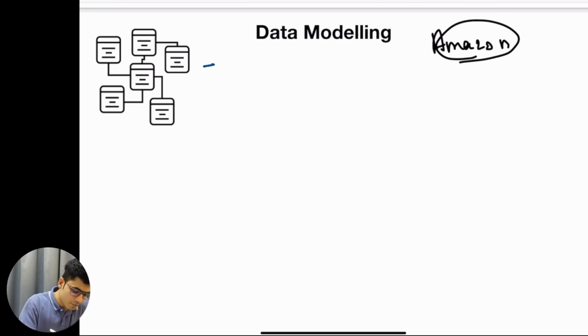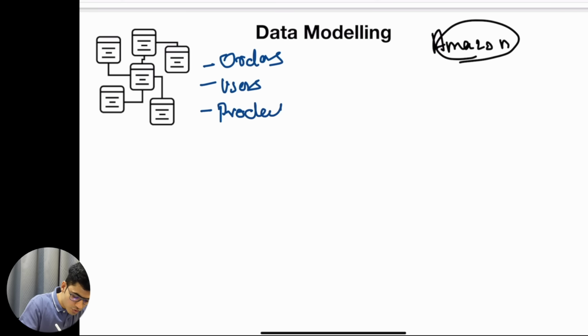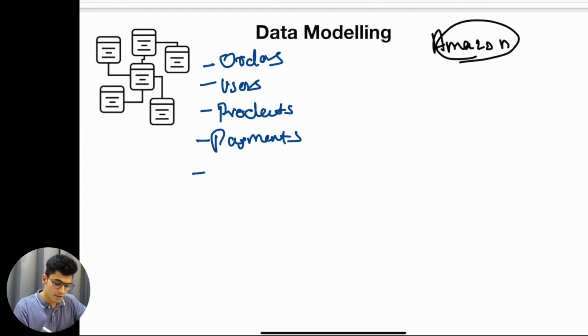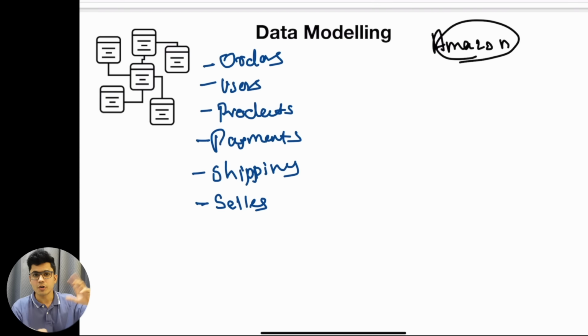I want to store in Amazon, right? I might be storing information about the orders. I might store information about the users who are on my website. Orders, then the product. I am storing information about the products. What else? I might store information about the payments. What else? Shipping information. I might store information about the sellers, who are selling on my platform. Like this, actual Amazon might have hundreds of tables, but these are the basic tables.